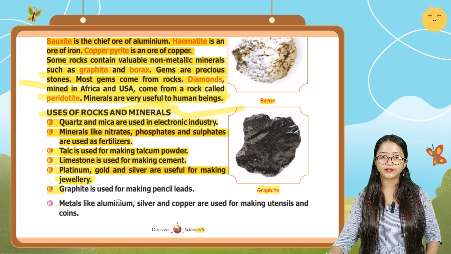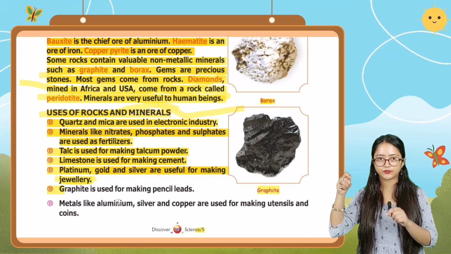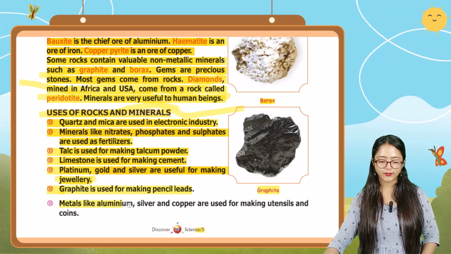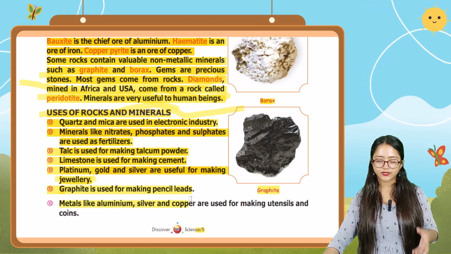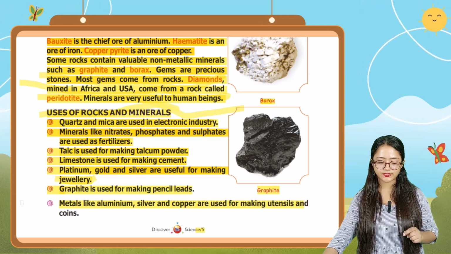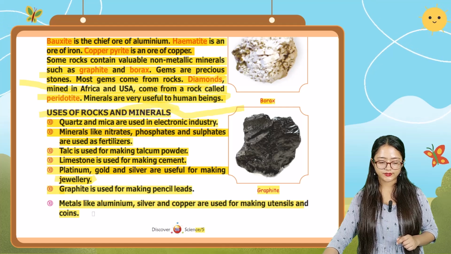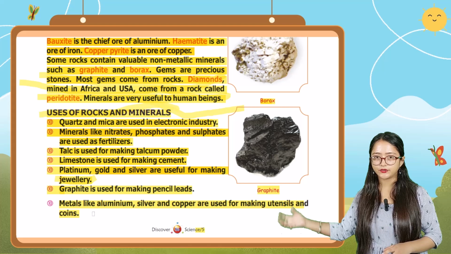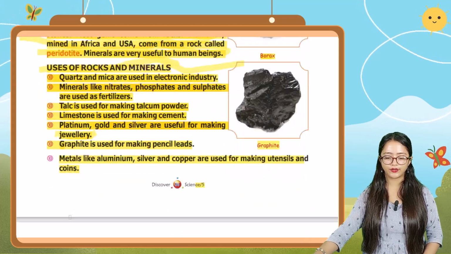Okay, that gray part from where you write the things, that is the graphite. Next one, metals like aluminium, silver and copper are used for making utensils and coins. So aluminium, silver and copper are used for making utensils and coins.